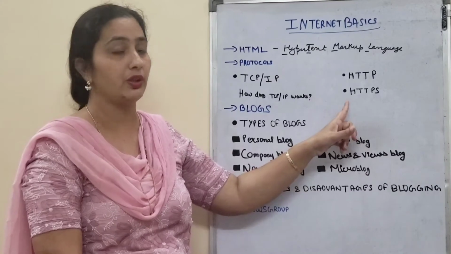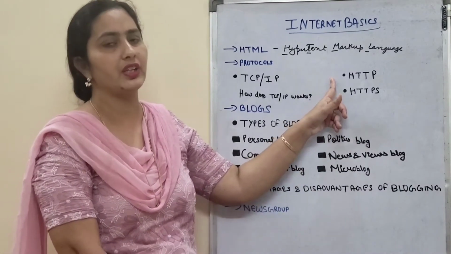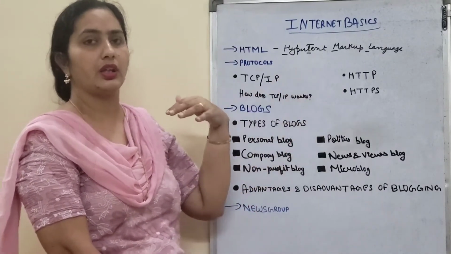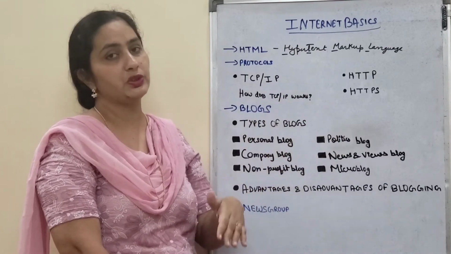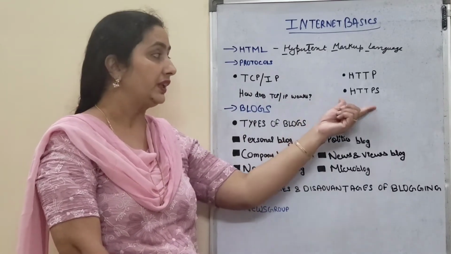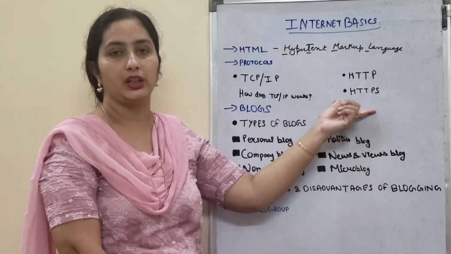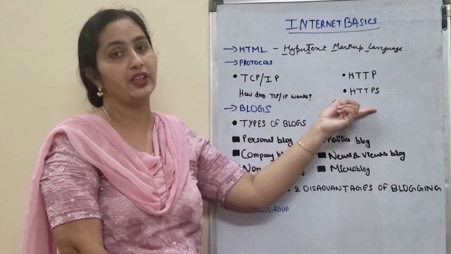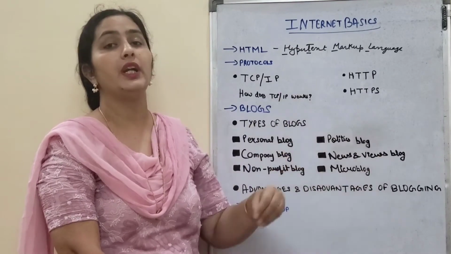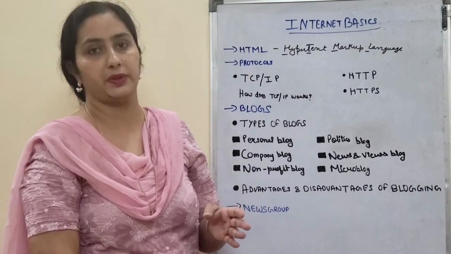How is it more secure? HTTP will take your documents, your pictures, everything which you are exchanging, your data which is linked from one website to another website, from source to destination. What is HTTPS doing? It is encrypting your data. What is encrypting? Basically, whatever message you have written will be coded into a language which cannot be understood by any other person.